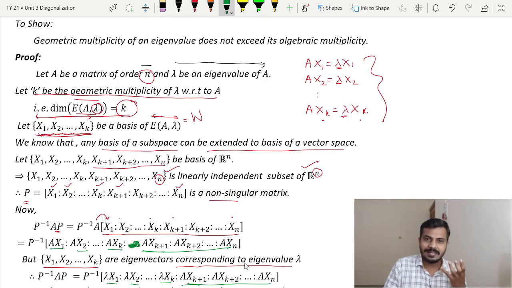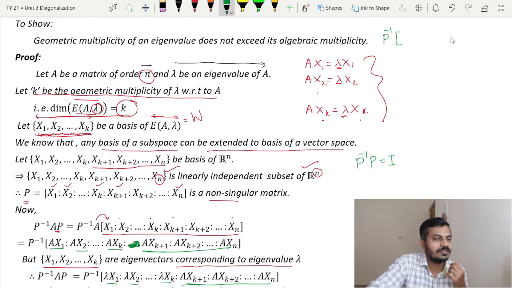Now as done in the last theorem, what will be P inverse P? P inverse P will be an identity matrix. Let me write it here. So P inverse times the matrix P, that is x1, x2 and so on up to xk, then x(k+1) and so on, will be equal to the identity matrix, which can be written as e1, e2 and so on.